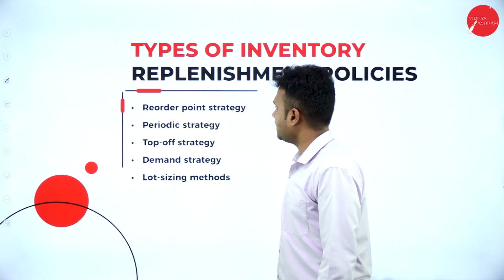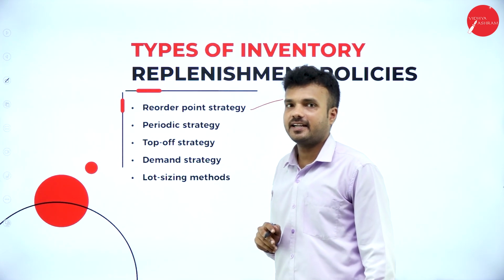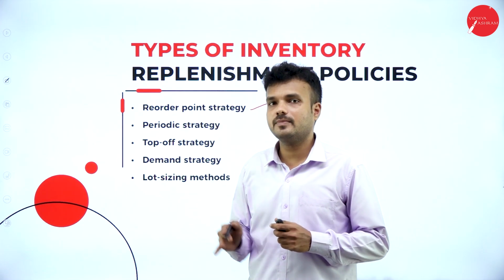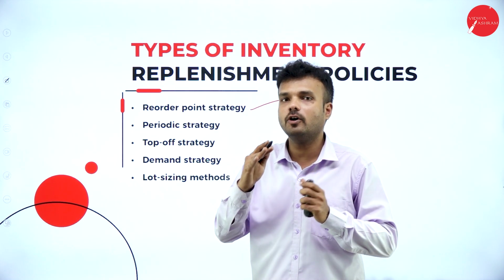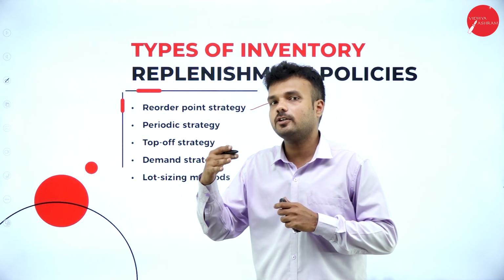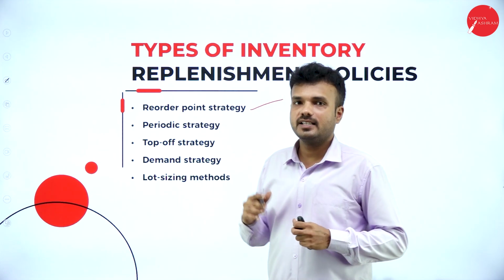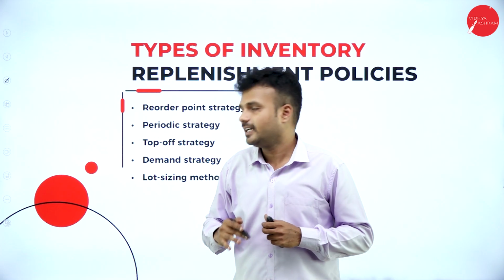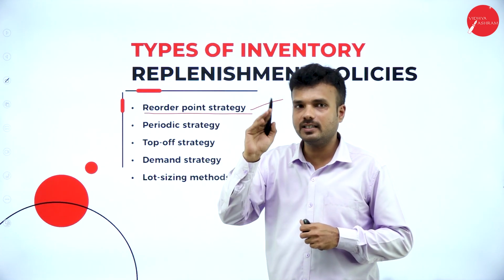The first strategy is the reorder point strategy. So what is this reorder point strategy? As we studied earlier regarding the computerized replenishment system, there is a strategy or system that works for the reorder, which places the order with the vendor for the supply of the goods. In the same way, this reorder point strategy is going to help the retailer.